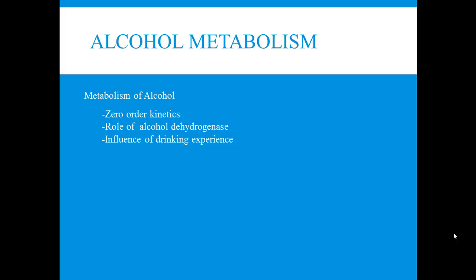Now let me mention something quickly here that I neglected to mention, because on the previous slides we talked about the fact that alcohol dehydrogenase is found in the stomach. But the liver also produces alcohol dehydrogenase. Remember, if the alcohol stays in the stomach for a long time, it can be subjected to some first pass metabolism there. But let's imagine that the person drinks on an empty stomach.